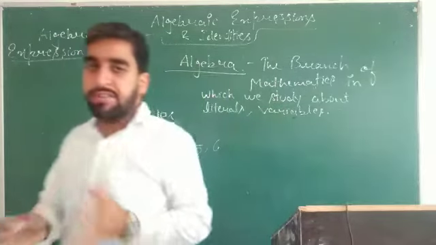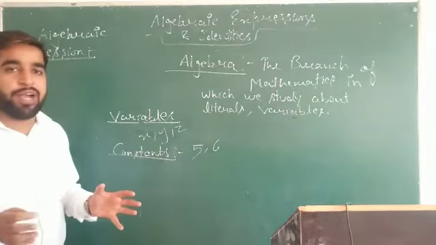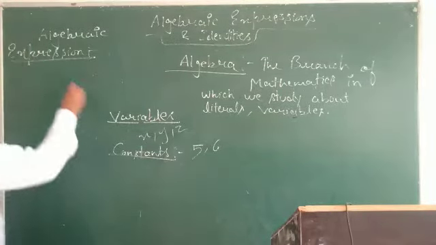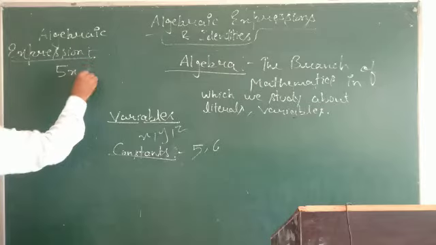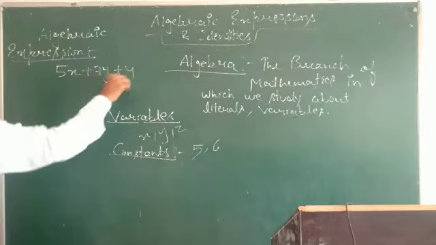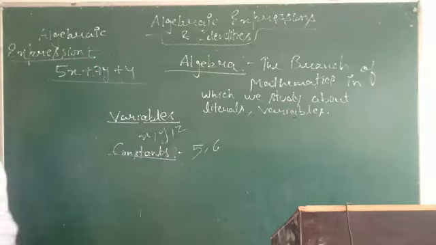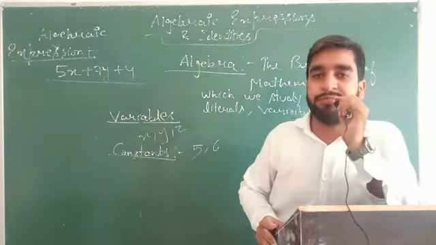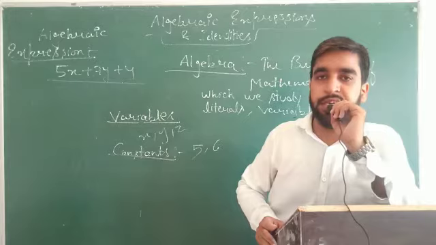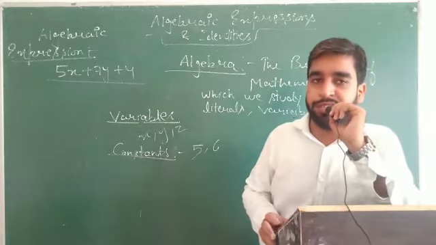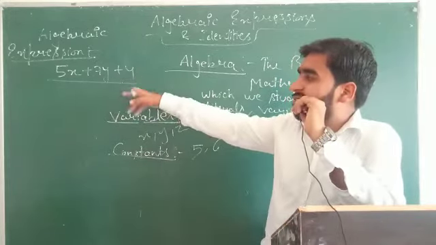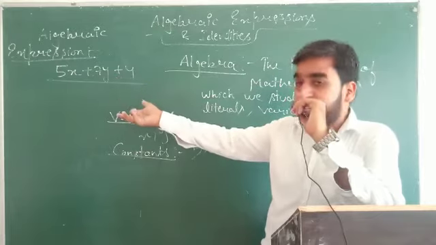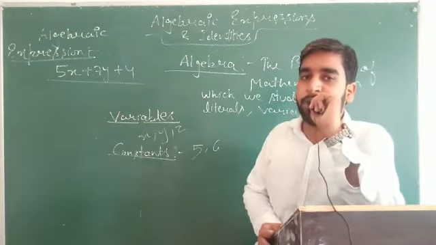If you arrange variables and constants together, you will find the algebraic expression. For example, suppose we have written 5x plus 7y plus 4. This is known as an algebraic expression. I have combined x, y, numbers and literals, both are combined. So this is an algebraic expression.